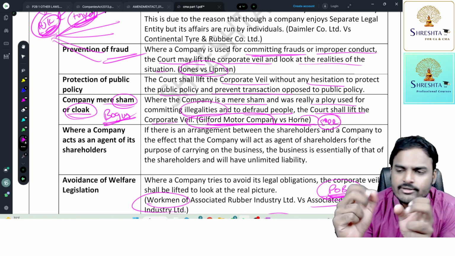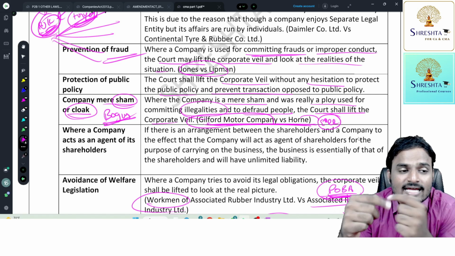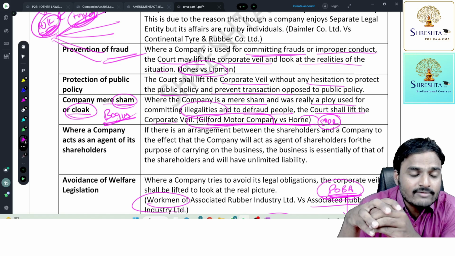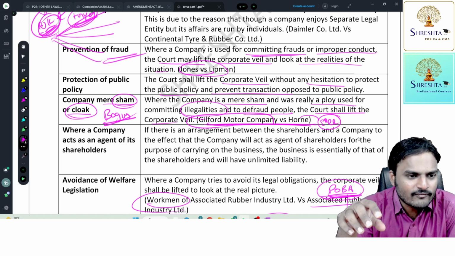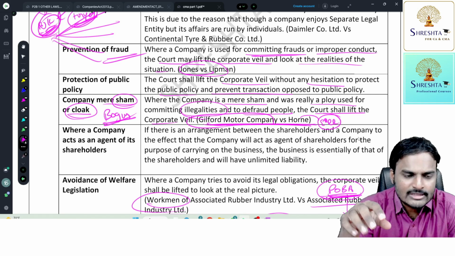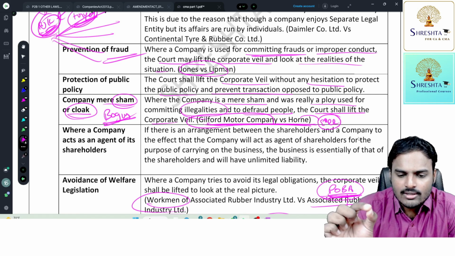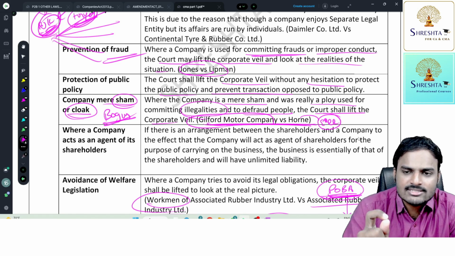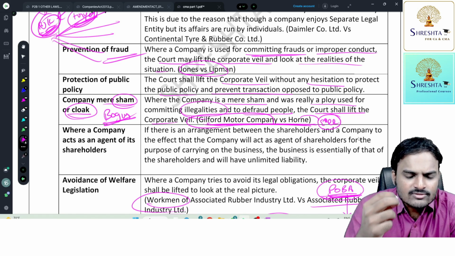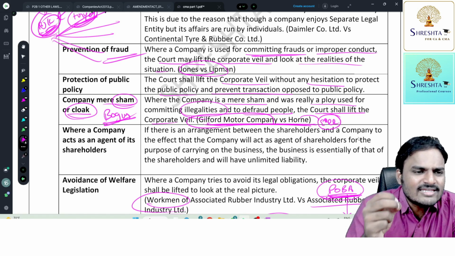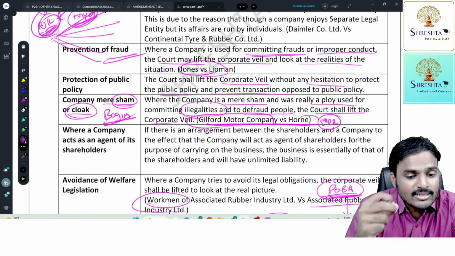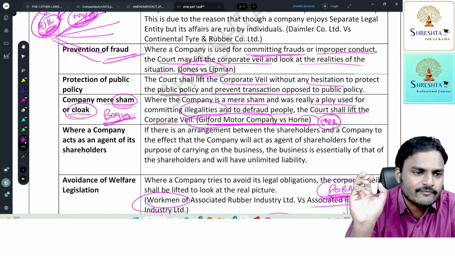Adding subsidiary figures to the holding company figures means the subsidiary company was disregarded at that point of time. This is a somewhat tricky concept. You'll come to know only when you prepare consolidated financial statements. But I'm telling you, the veil will be disregarded not only in the event of fraudulent activity, but sometimes in genuine cases also.